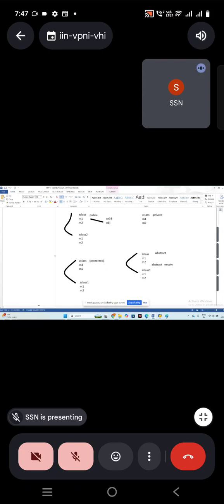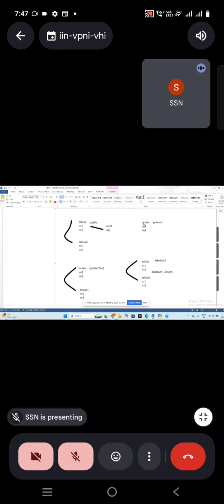That is called protected. Then we have private. You can't copy into the child classes. You can't create an object for this. That is private. Then what is abstract? So abstract, same: you can copy into the child class, but you can't create an object.